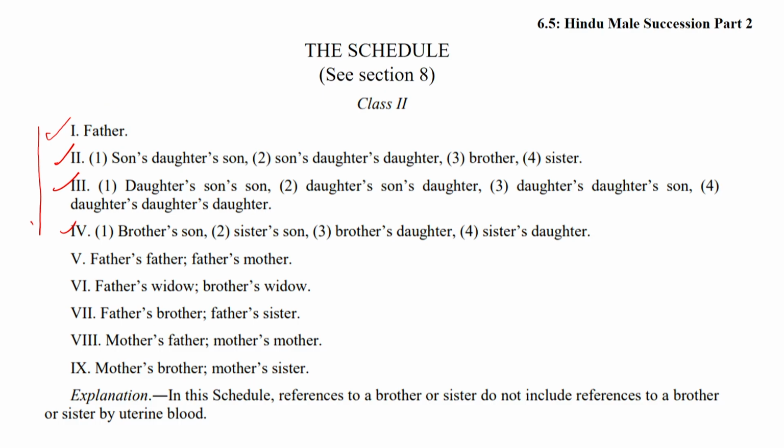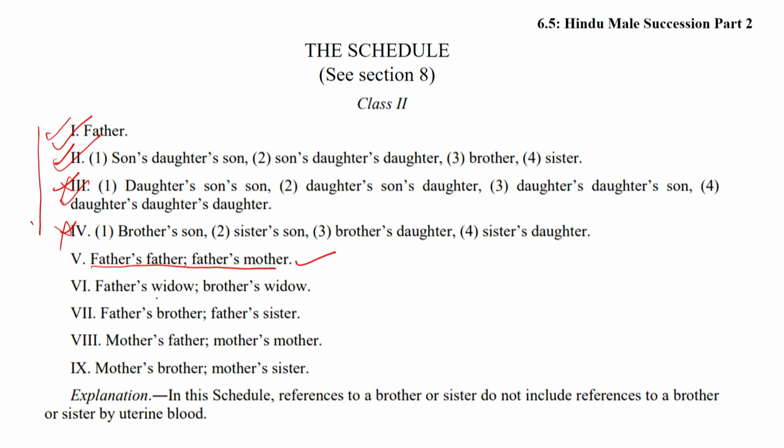Therefore, friends, so long as the first class heir father exists, the second class heir has no chance. If the second exists, the third has no chance. If the third exists, the fourth has no chance. The order of preference is also reflected in the drafting style, and within the entry they take simultaneously.